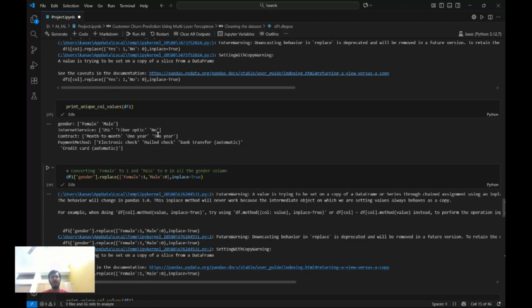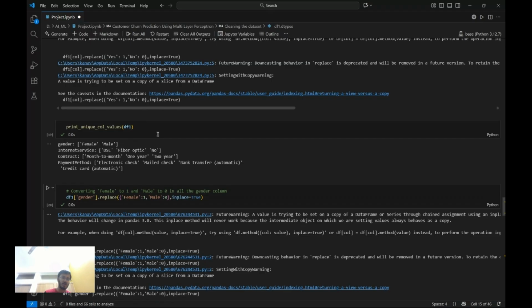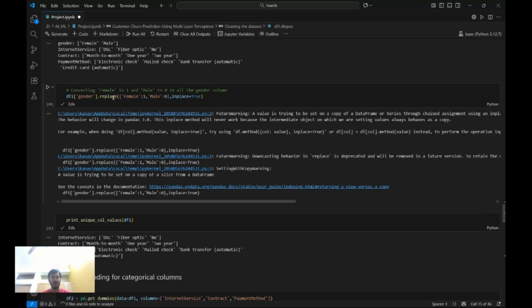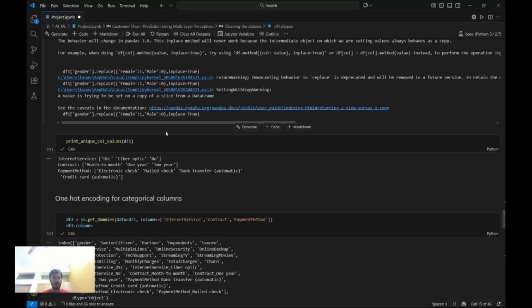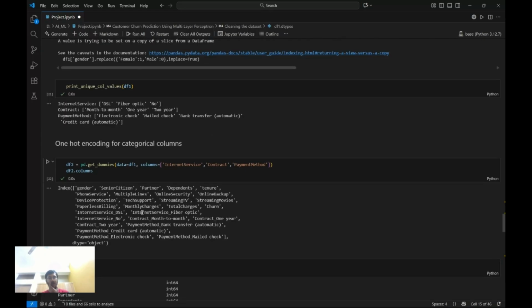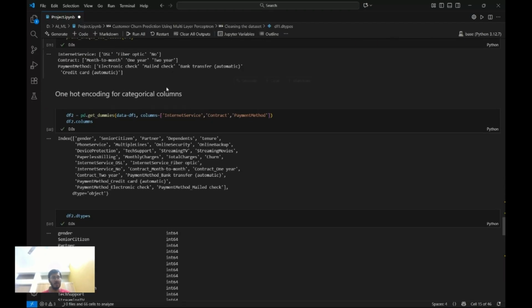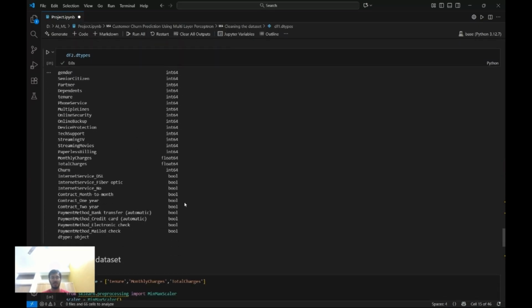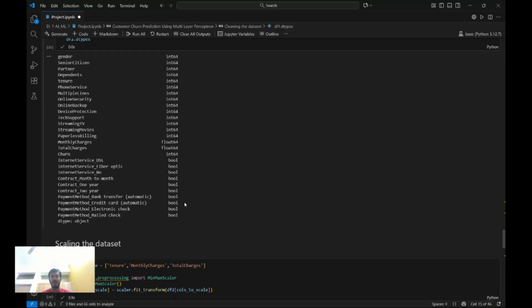Now I started converting or encoding these values. I replaced female with one and male with zero. So this is the one hot encoding for the categorical columns, which we did. After which all the data types came into int64, float64, or boolean values, which is what we wanted so that the model can understand them.